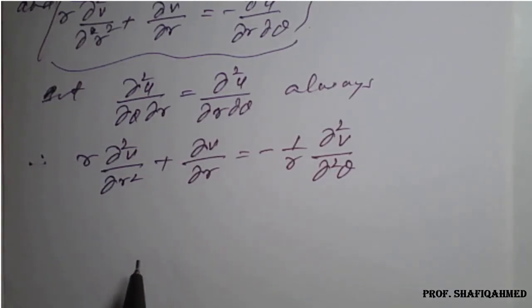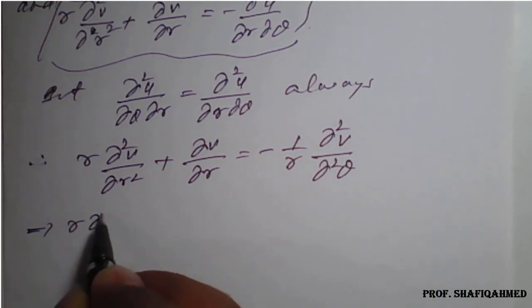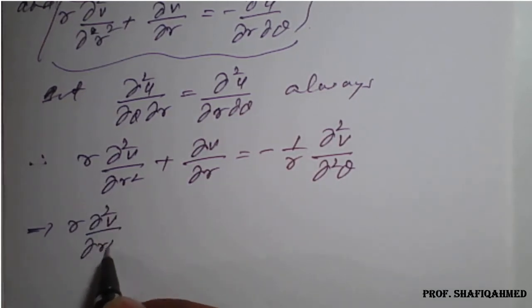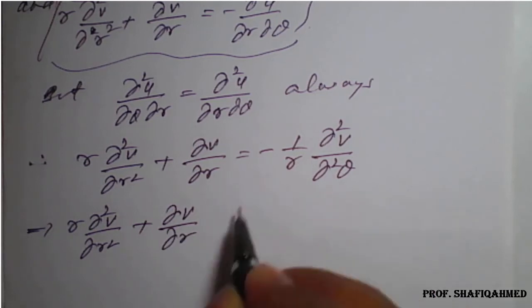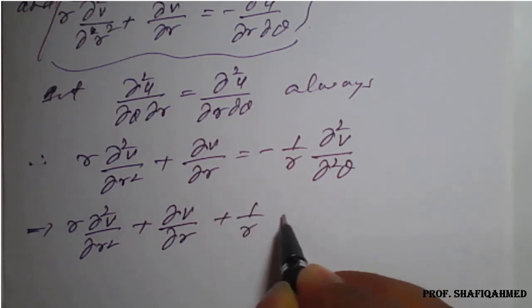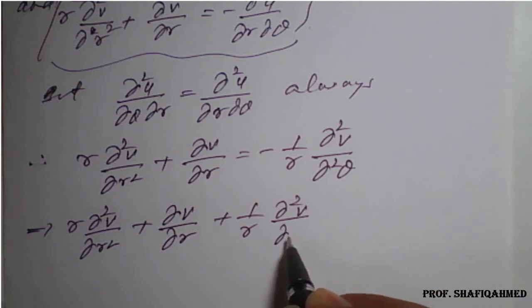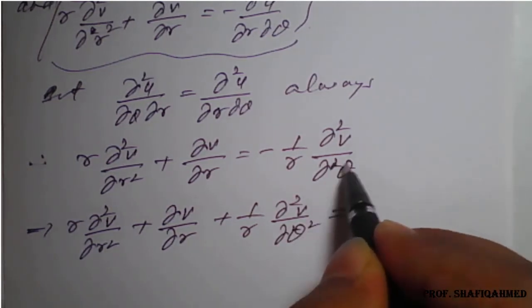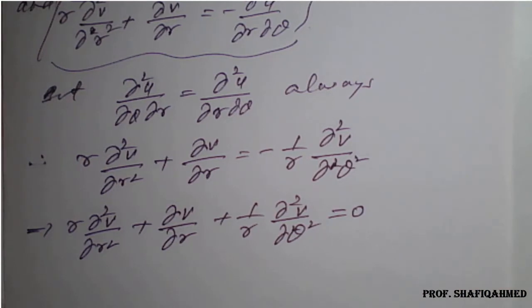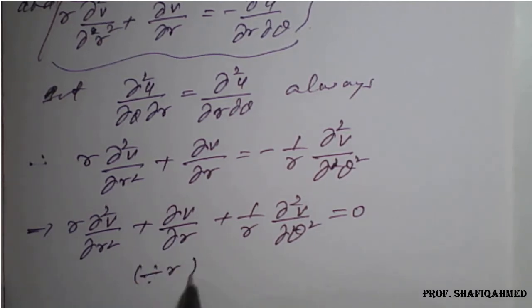On simplification, we take it inside. Which implies r ∂²v/∂r² plus ∂v/∂r, take inside, plus 1/r ∂²v/∂θ² equal to 0. On rearrangement we don't want this r here, so divide by r on both sides.